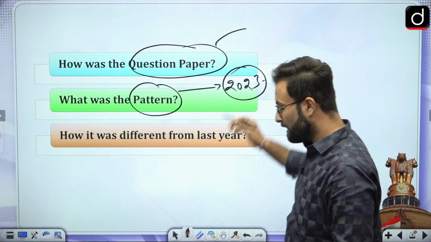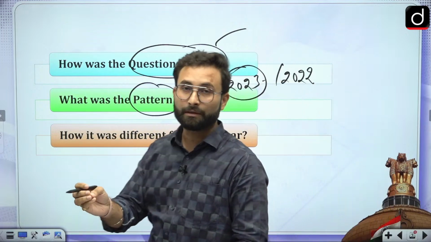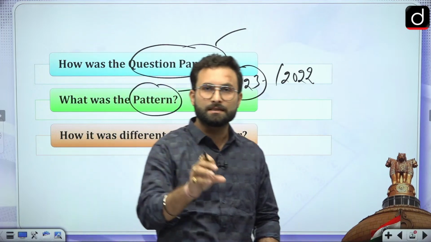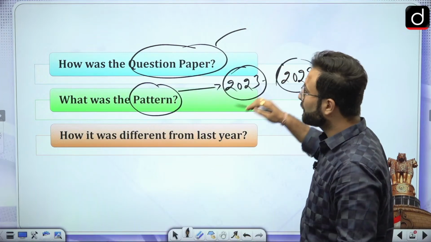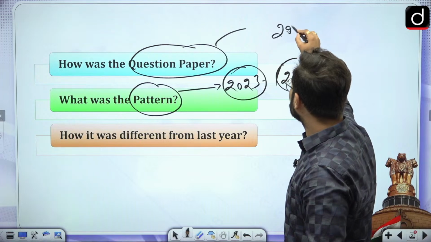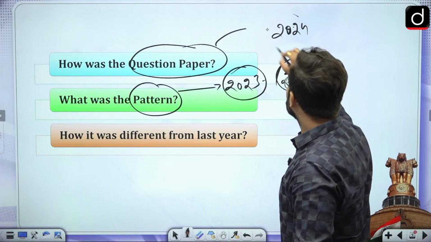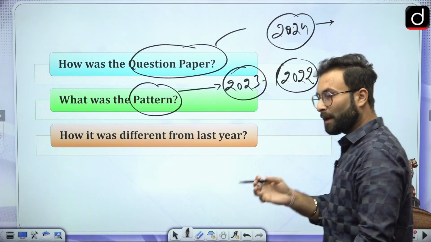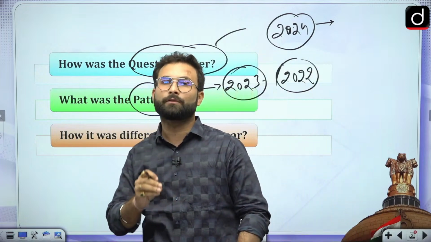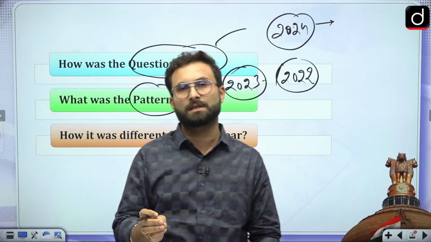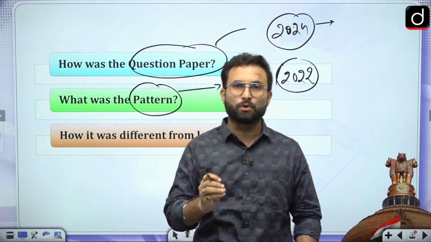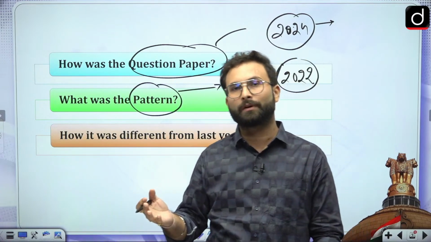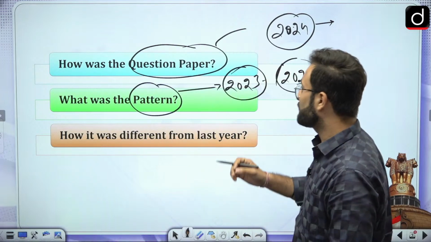We have witnessed that in 2022 and 2023 there were certain changes and certain surprise factors. When we are talking about 2024, certainly we can say that it was not as surprising as the previous ones. There was an element of predictability. Other than that, if we talk about UPSC's pattern, UPSC has gone back to the normal one. So we can discuss all those elements as well.